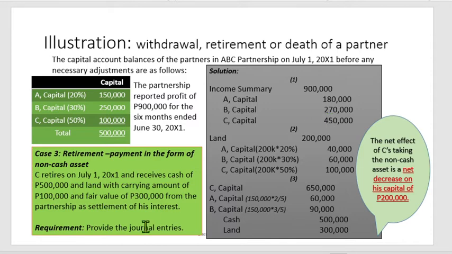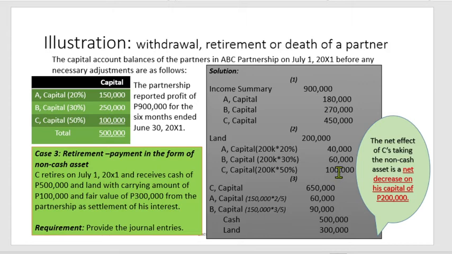Next, di ba, if you will go back on our previous illustrations, ang sinasabi doon is if there are changes in the fair values of the assets and the liabilities, it should be restated at its fair value. Since there is a change in the fair value as of the date of the retirement of C, we have to recognize this. So how to recognize? Ang carrying amount 100, fair value 300,000. Therefore, dagdagan mo yung land mo ng 200,000 and then dagdagan mo yung capital credits ng bawat capital account.